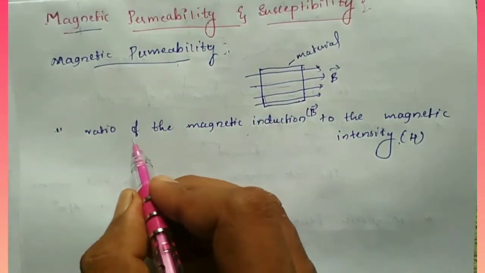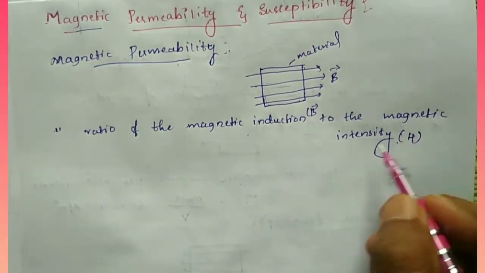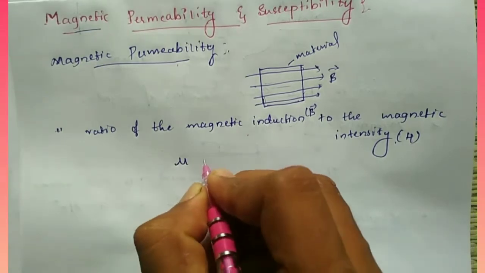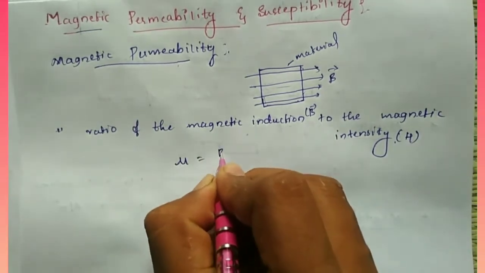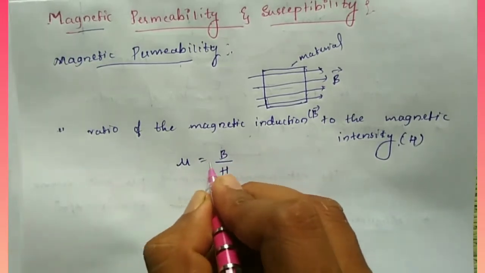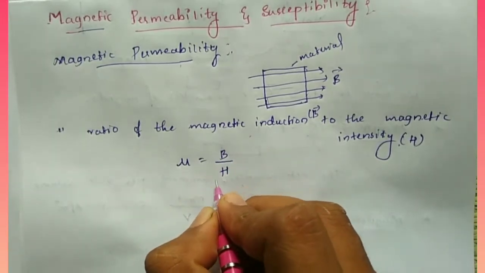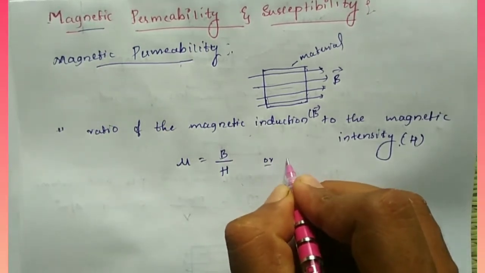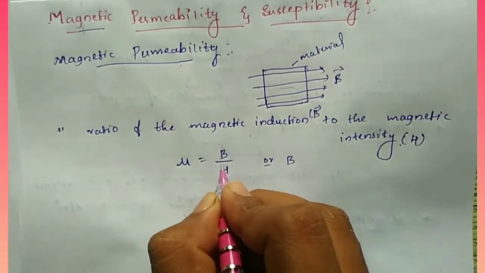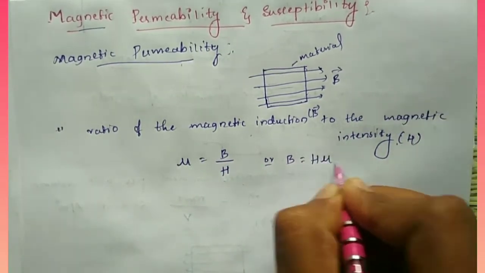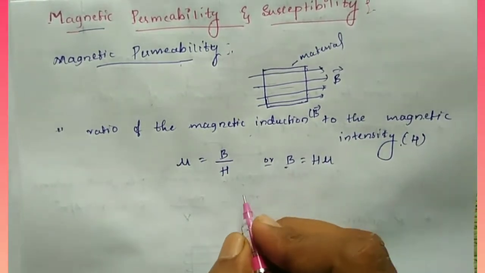So in other words, it is the ratio of the magnetic induction to the magnetic intensity. The magnetic permeability is denoted as mu. So mu equals B divided by H, the magnetic permeability. B is the magnetic induction, and if H is moved to the other side, B equals H mu.